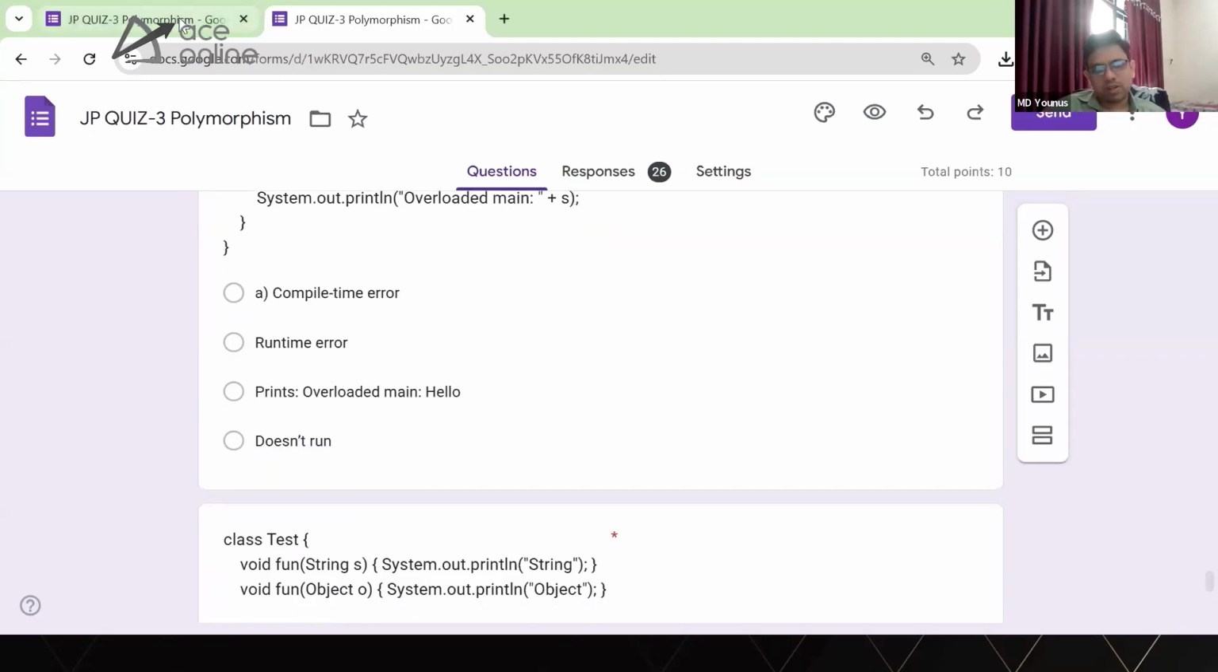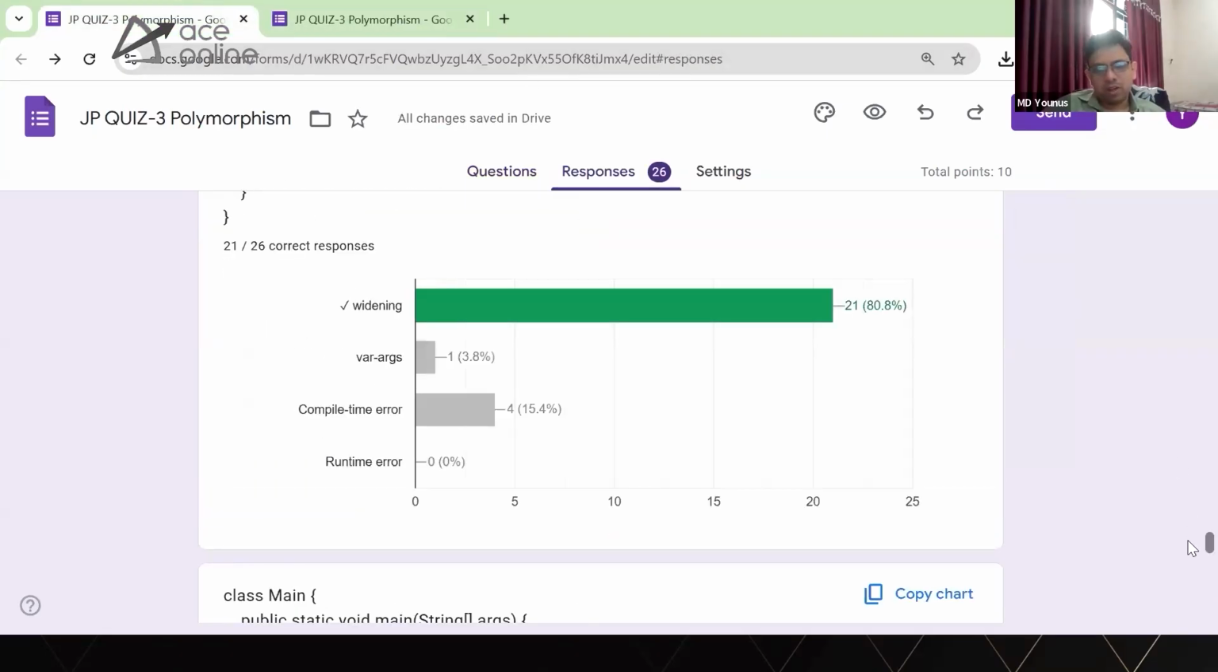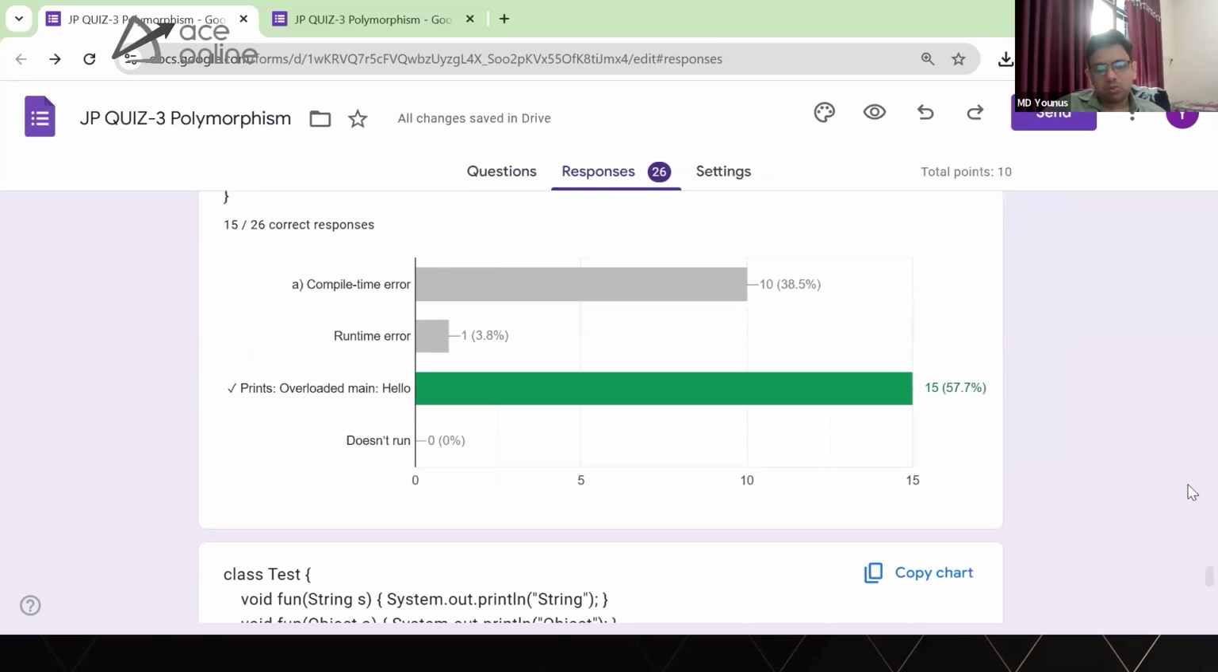So option C is correct. Let's see how many of us have answered option C. Option C was answered by 57%. Ten of us thought that it will give a compilation error.